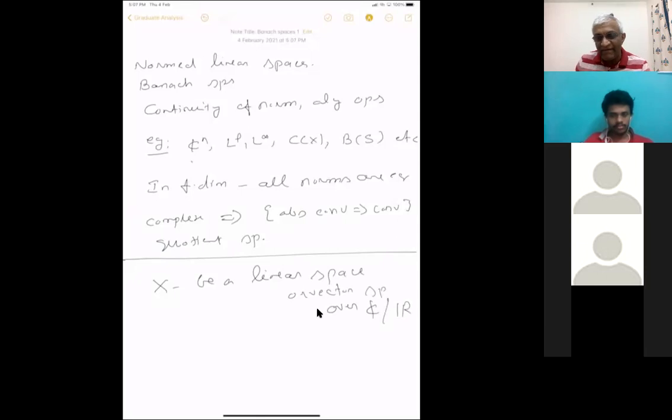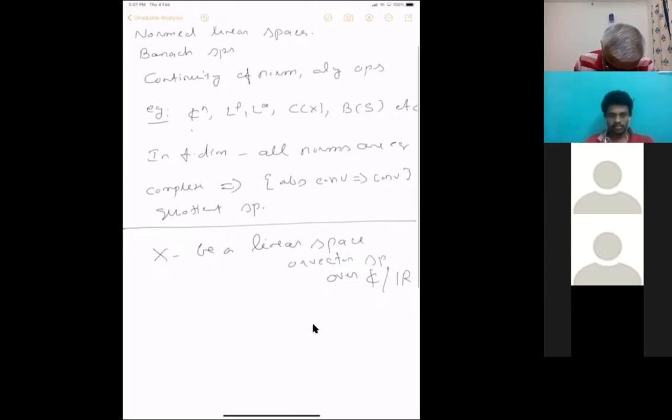Real field we will not consider mostly. You can consider any field, but for our purposes we will consider the complex field. Sometimes a few things don't hold for the reals because they are not algebraically closed. So this is the definition.